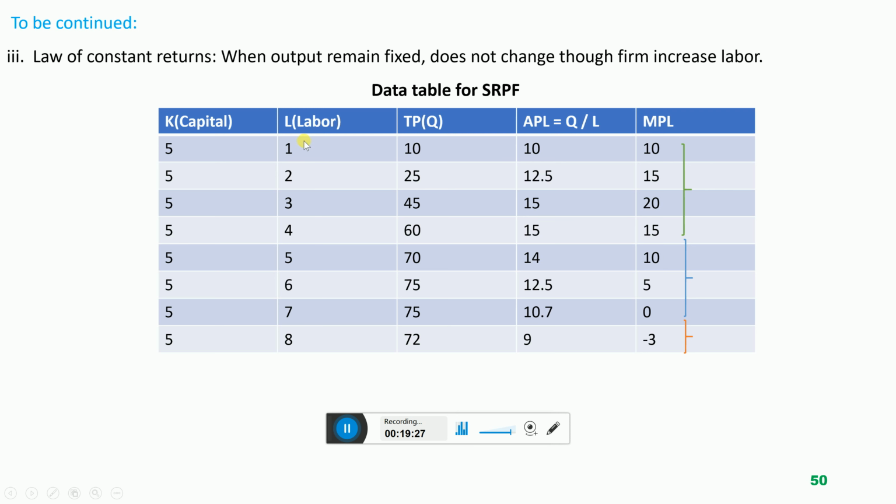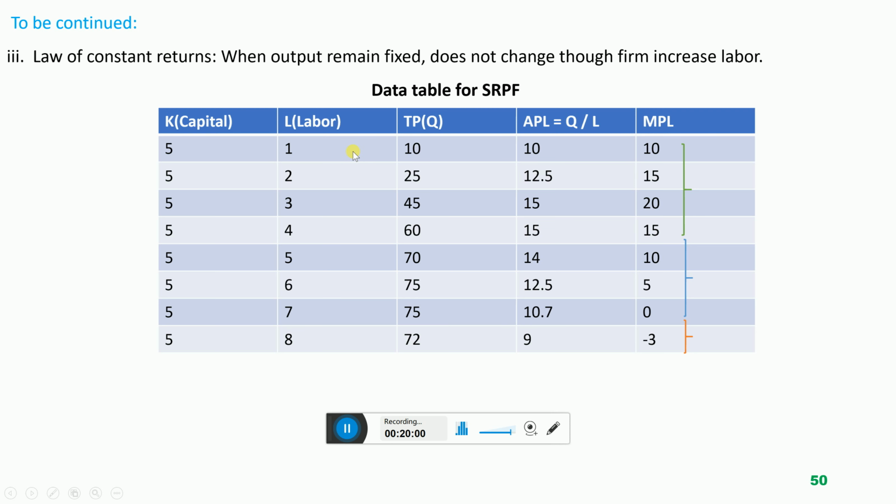Producer will increase labor, because in the short time, producer cannot change the size. So producer increases the labor from 1 to 2. When 1 labor was operating the 5 machines, total output was 10 units, and average productivity of labor was also 10 and marginal productivity of labor was also 10. These are the information about the APL, MPL and total productivity by consuming 1 labor and 5 machines.